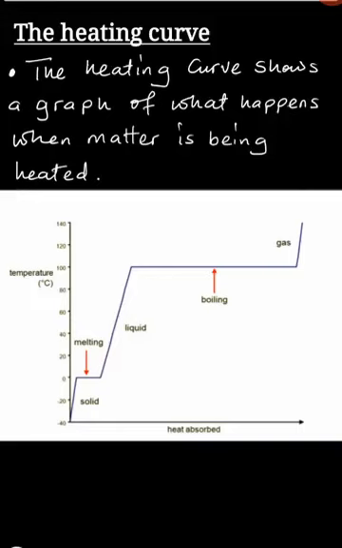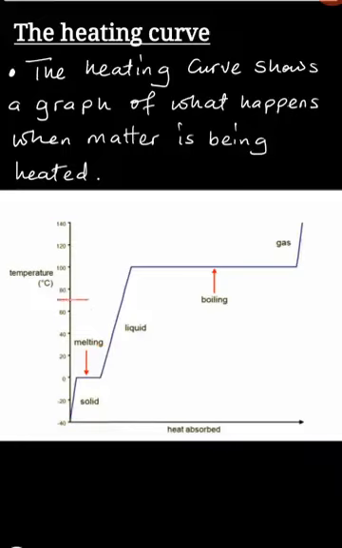Okay, so by definition, the heating curve shows a graph of what happens when matter is being heated. Now, as you are learning this, the most important thing that you must understand is learning how to interpret this graph right here.